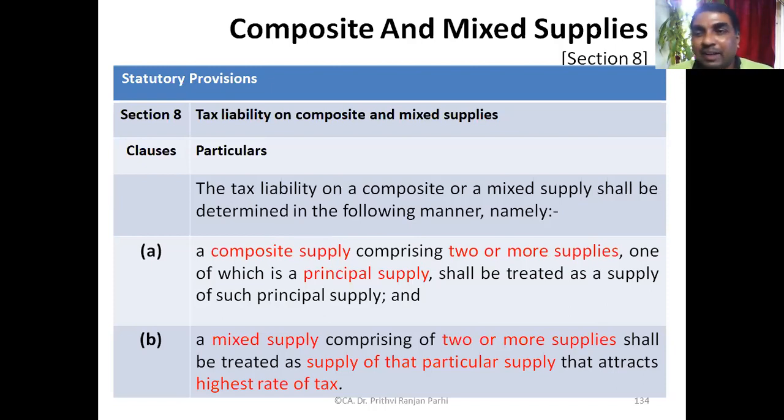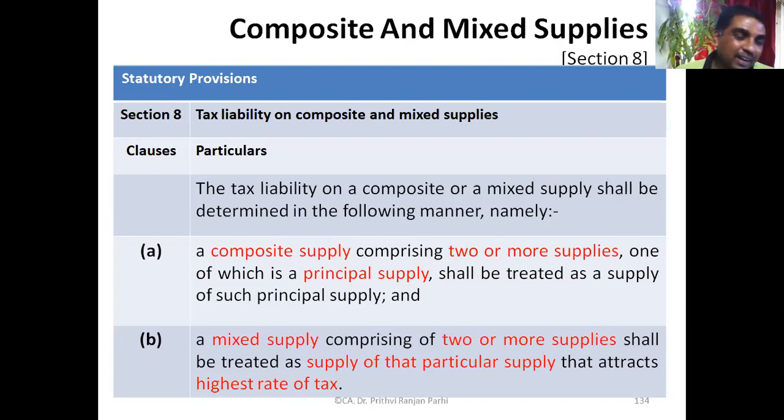Suppose with the laptop you get a carry bag, or a backpack. It's normal, all laptop suppliers give it. So that is naturally bundled. But if somebody gives something extra, then you can say it is artificially bundled.